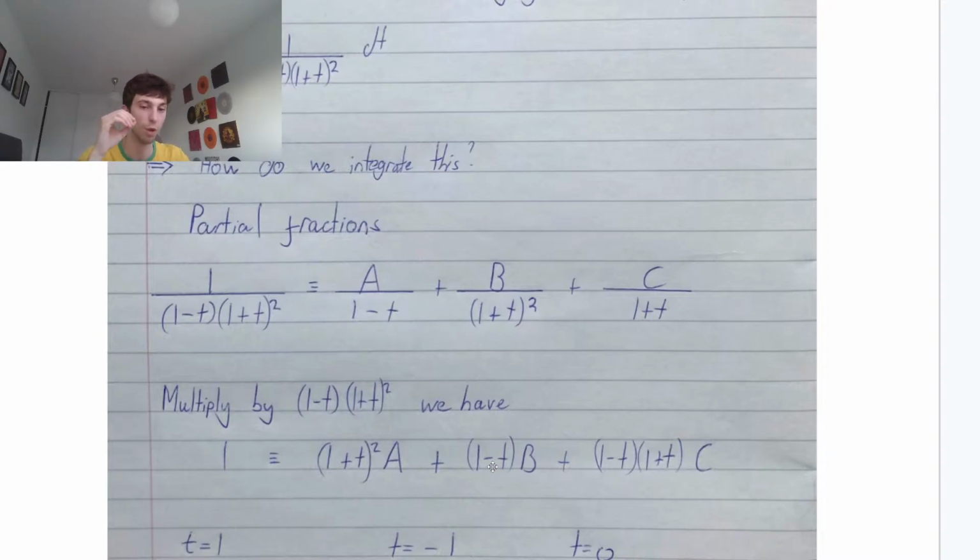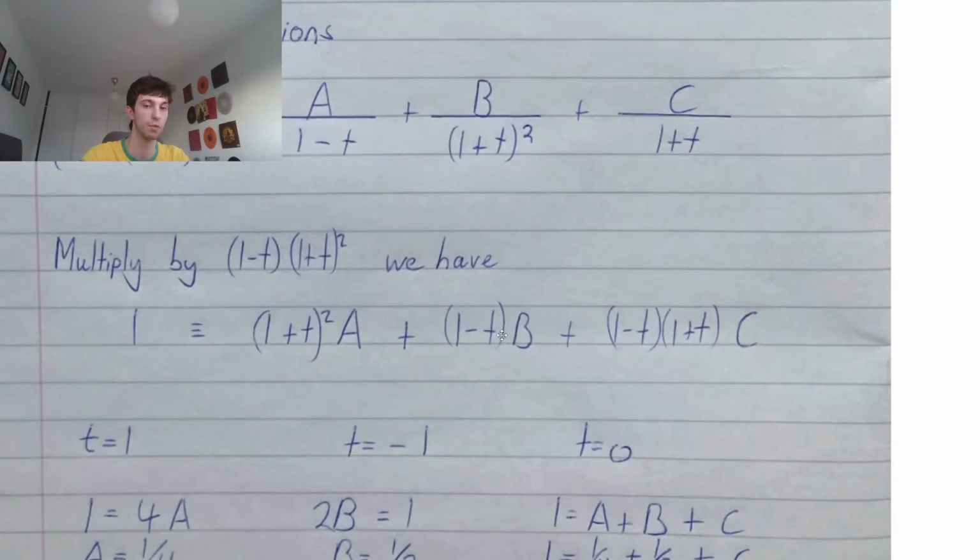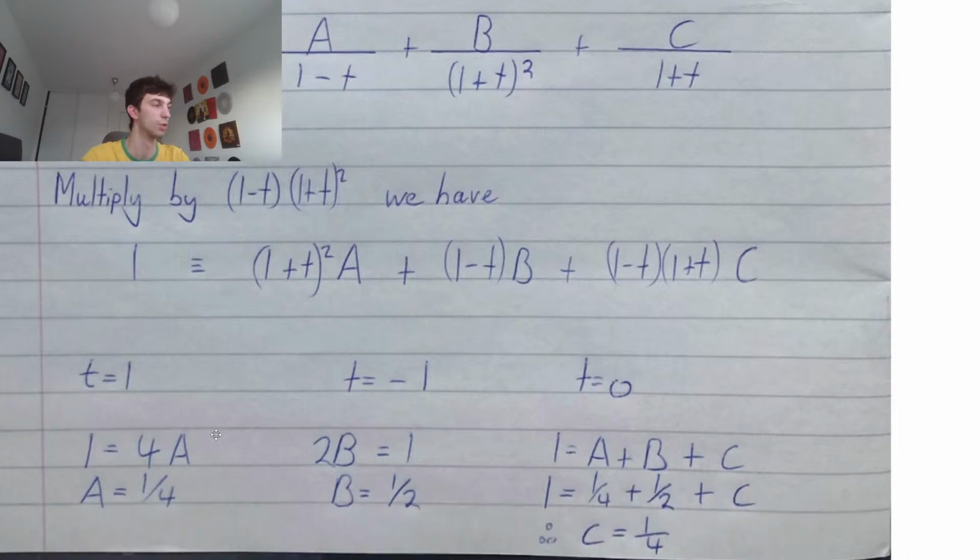So plugging in t equals 1, we can see both our b's and our c's will cancel. Because 1 minus 1 is 0, and 1 minus 1 again in this 1 minus t bracket is also 0. So we can have 0 times b plus 0 times c.